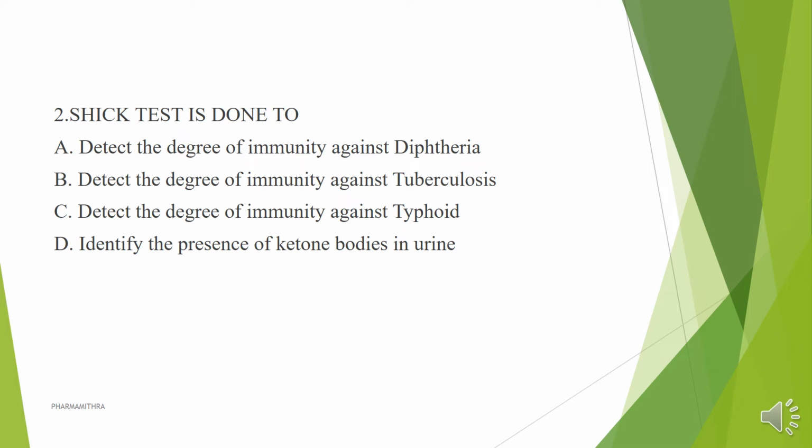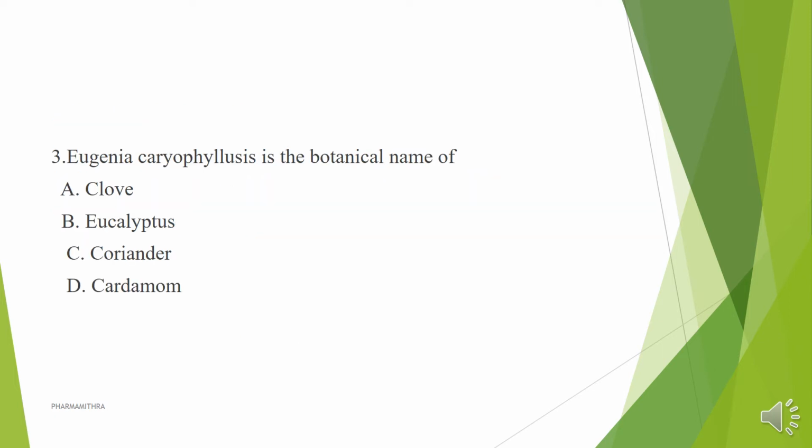We are sure that the Schick test is related to the microbiology subject, but we may get confused between diphtheria and tuberculosis. As we already discussed, the Schick test is used to diagnose against diphtheria. So the option is A, that is, the Schick test is done to detect the degree of immunity against diphtheria. You must be sure about this option, not confused with tuberculosis.